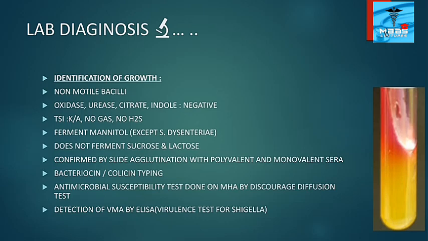It ferments mannitol except Shigella dysenteriae, which is mannitol non-fermenting. Shigella does not ferment sucrose and lactose, and it is confirmed by slide agglutination with polyvalent and monovalent sera. Also, identification is done by bacteriocin or colicin typing. Then the antimicrobial susceptibility test is done on MHA, that is Mueller-Hinton agar, by disk diffusion test. Also, detection of VMA, that is virulence marker antigen, by ELISA is used for identification.